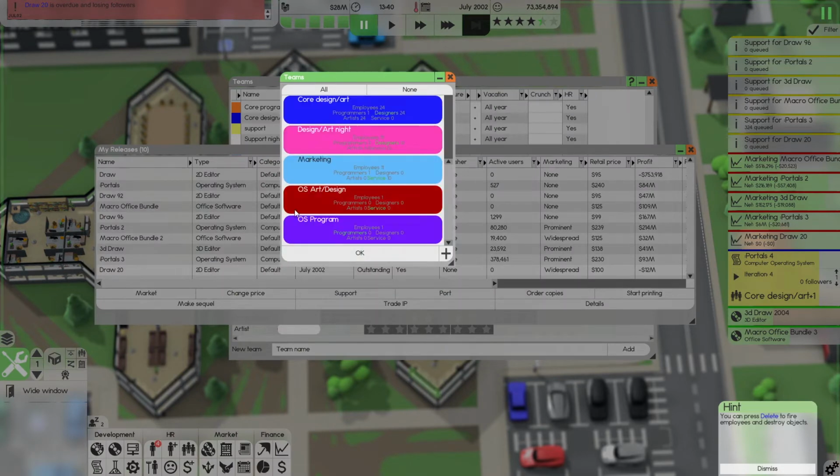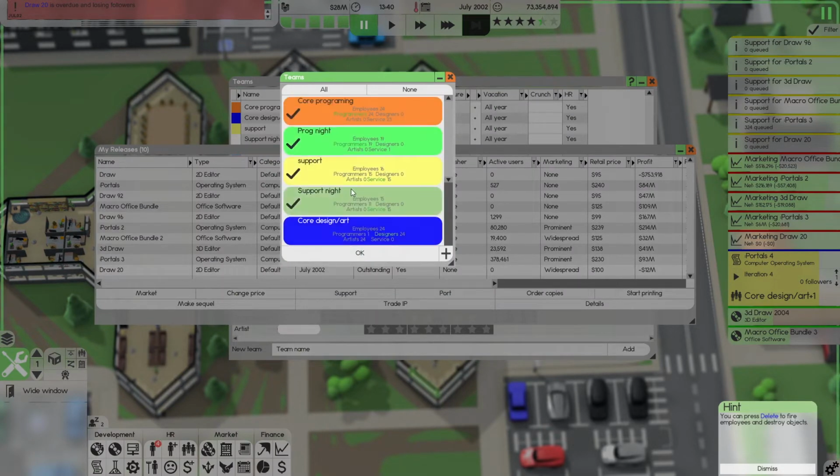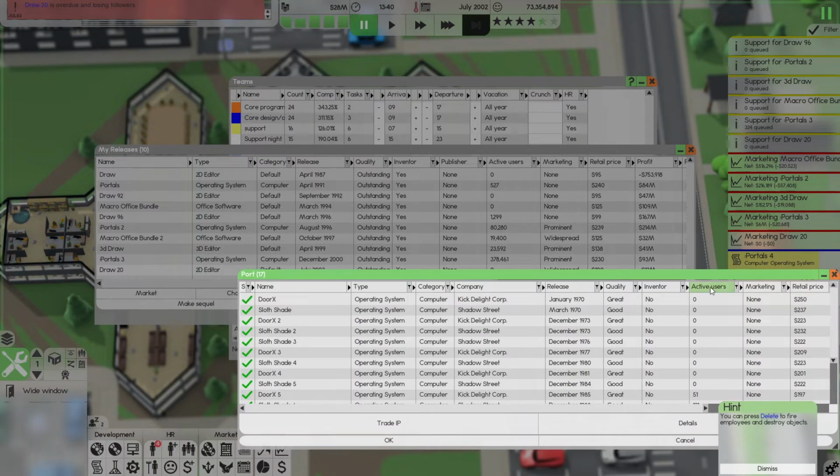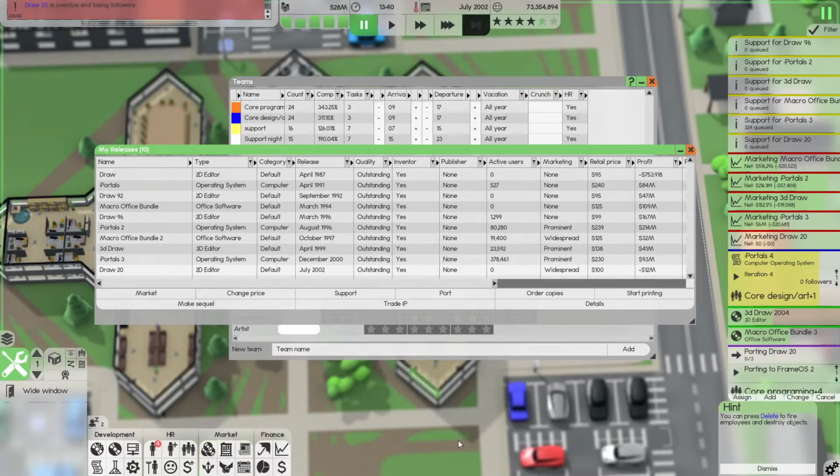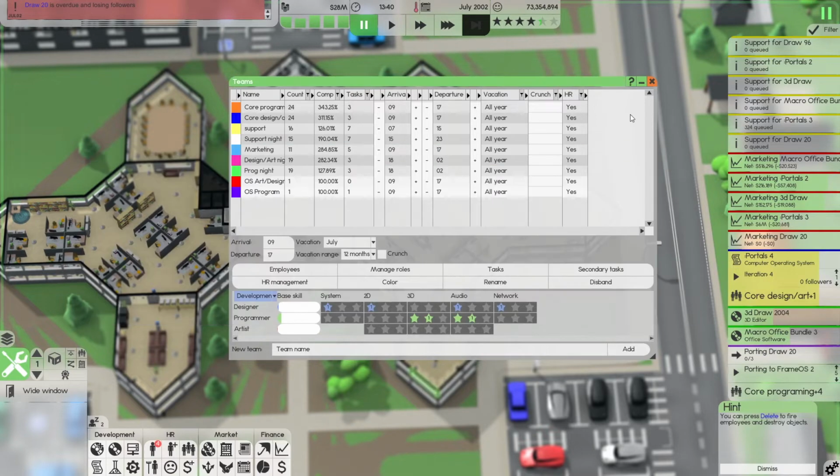And I want to see if I can port you immediately, using all of you. I'll also use OS programming. Once they get there, let's get you to Frame OS, and let's get it to all these guys. And let's make this a fairly high priority. All right, go forth.